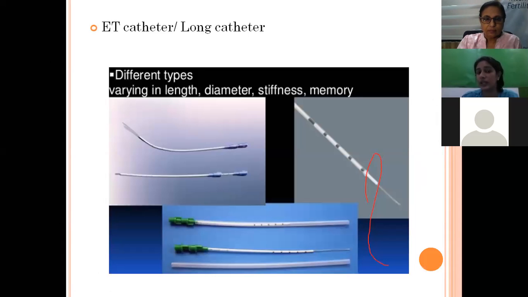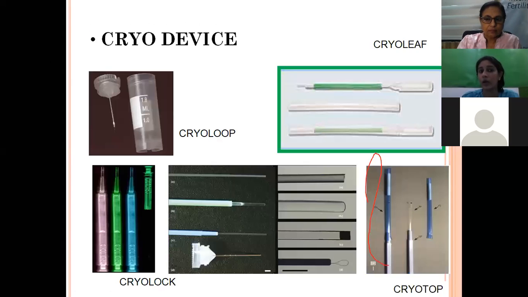So this is just an example. We have different catheters differing in length, diameter and stiffness. It all depends upon what kind of transfer it will be. If it is a normal transfer, then usually we use a soft catheter. But if it is a little bit difficult, then we use different catheters. Now, once the embryo transfer is done, everything is over.